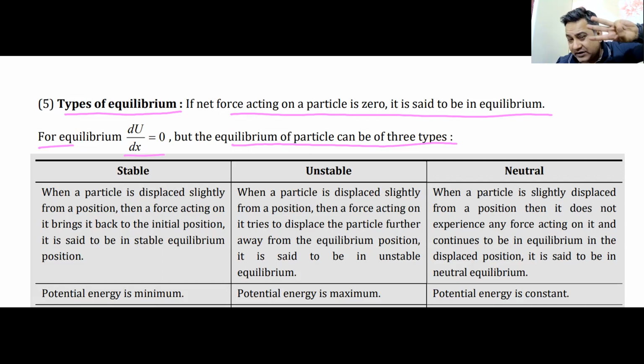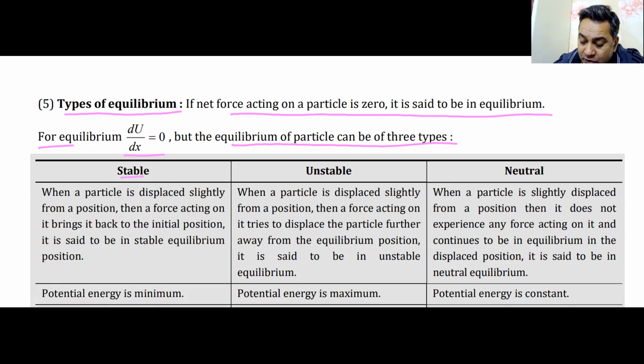The equilibrium of the particle can be of 3 types. And you have to draw the entire table. So you can draw 3 columns like this, make some rows, and you'll have to write and understand at the same time. So what are the 3 types of equilibrium? I'll give you time to draw this column and rows, and it's a big table.